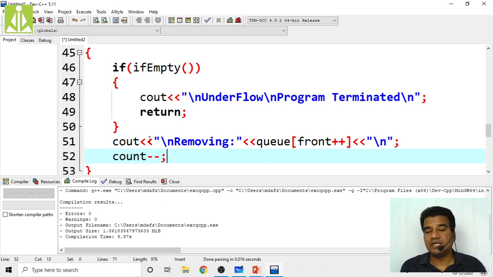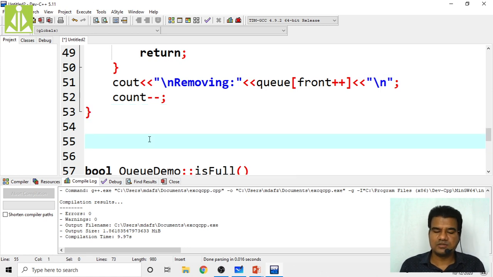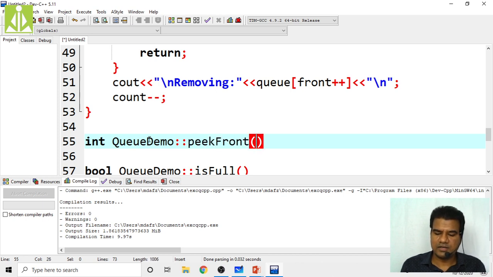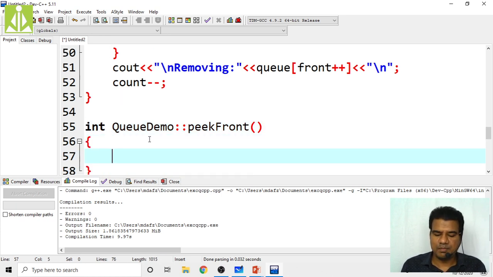So far we have implemented NQ, DQ, isEmpty, isFull, isn't it? Before that, I want my peekFront and peekRear functions also. As it is an integer type queue, both peekFront and peekRear will return integer values. My class name QDemo, scope resolution, peekFront, it will not take anything. Next, how can we peek? Simply return, as we are picking the element from the front of the queue.